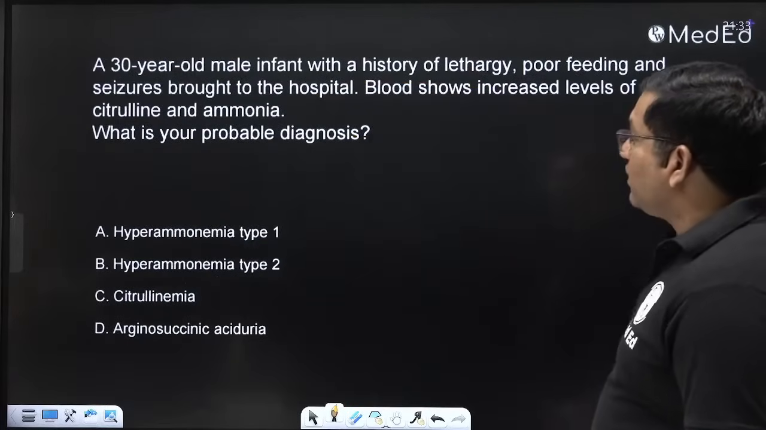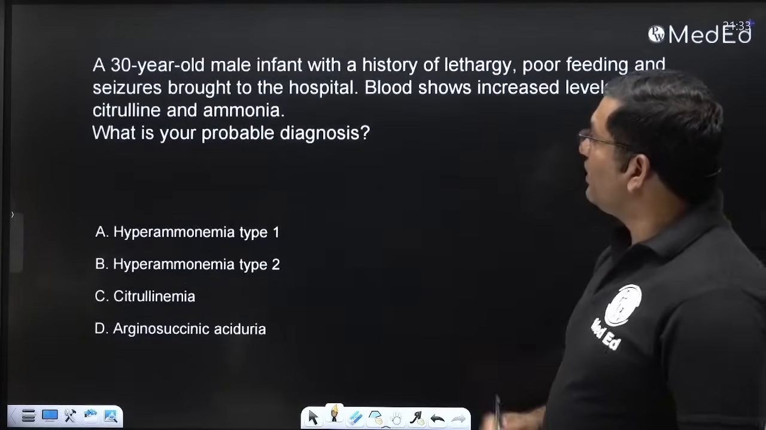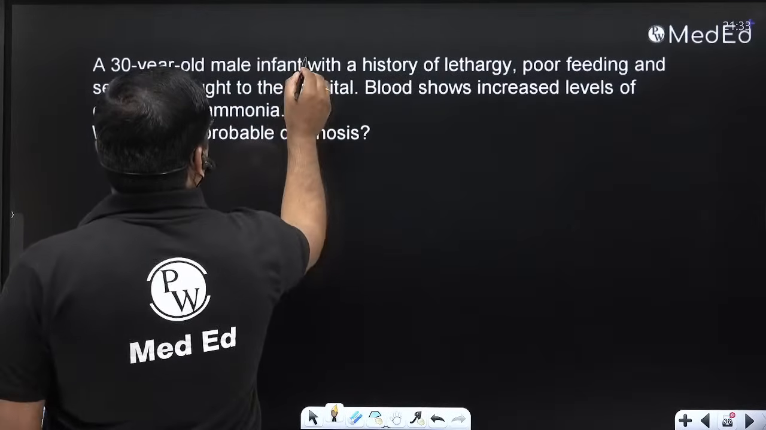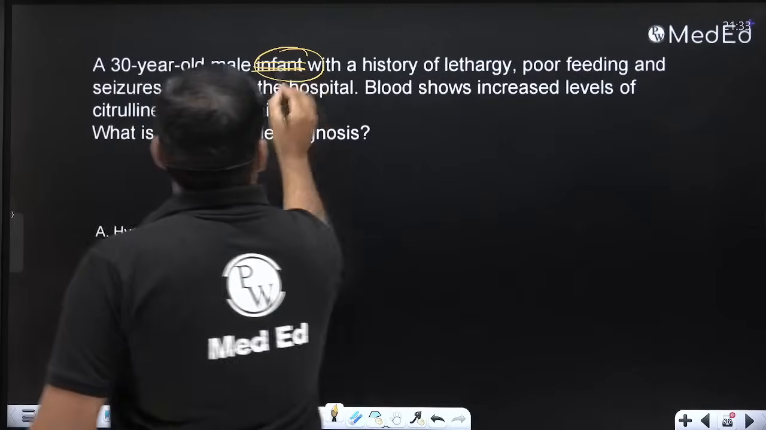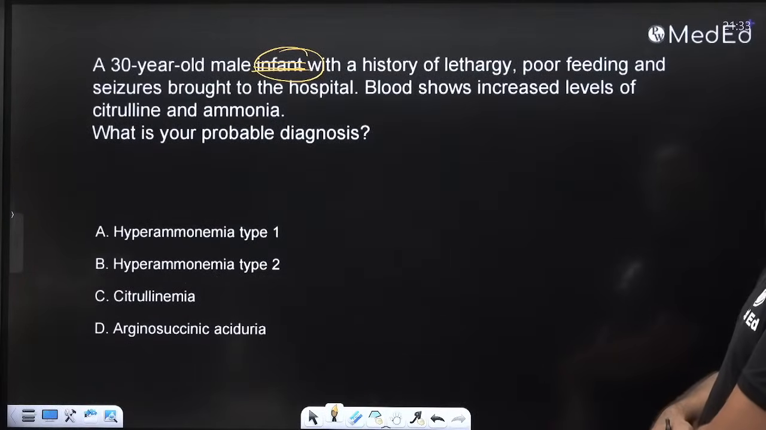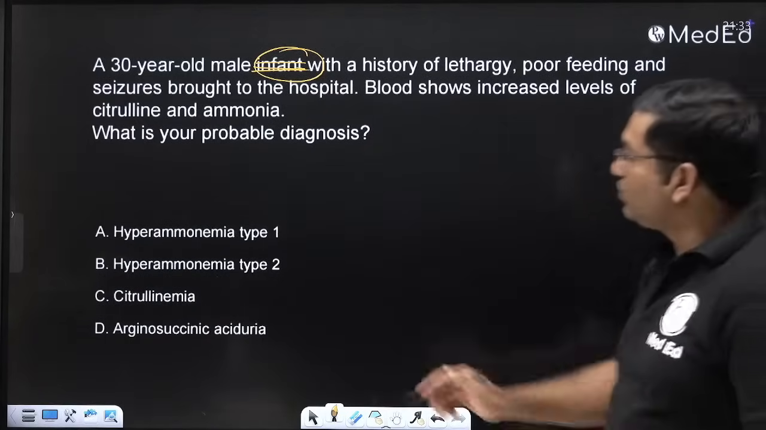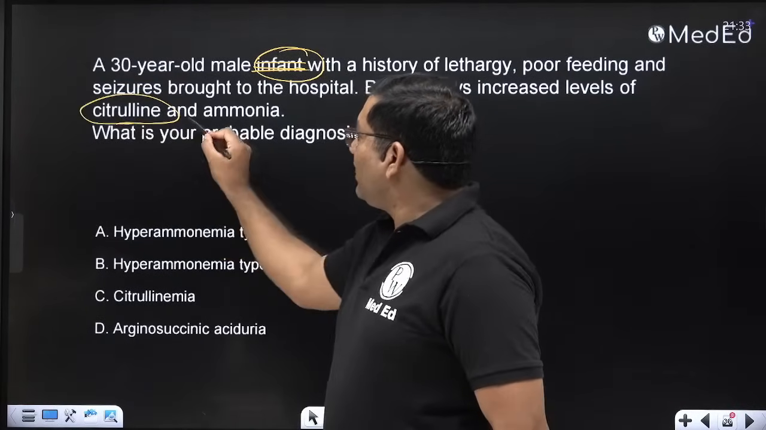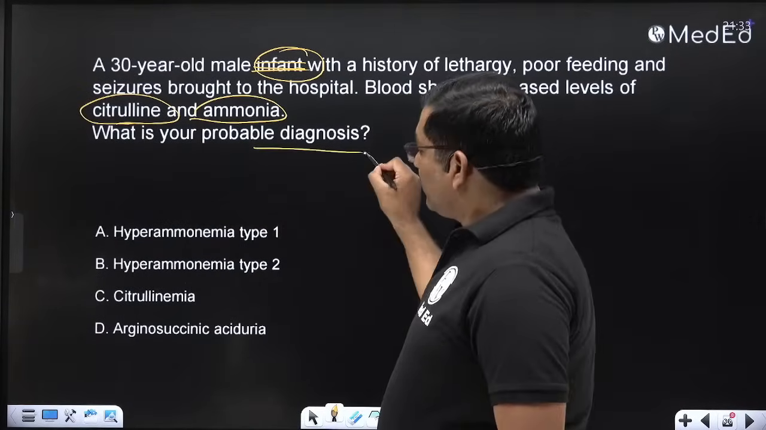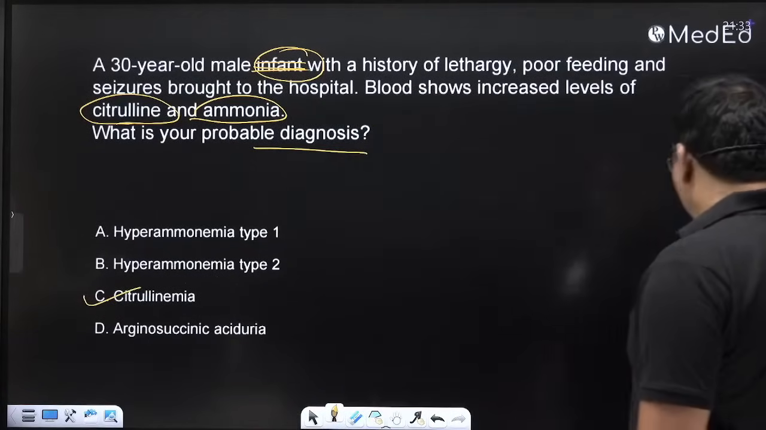See, second, a 30-year-old male infant. 30-year-old male infant, where did that come from? So a 30-year-old male with a history of lethargy, poor feeding, and seizure was brought to the hospital. Blood shows increased level of citrulline. See here, citrulline and ammonia. Your probable diagnosis here is citrullinemia. We'll discuss this. Just wait.